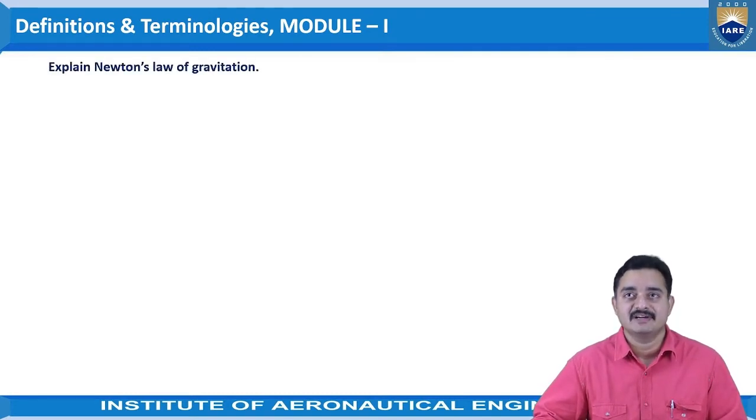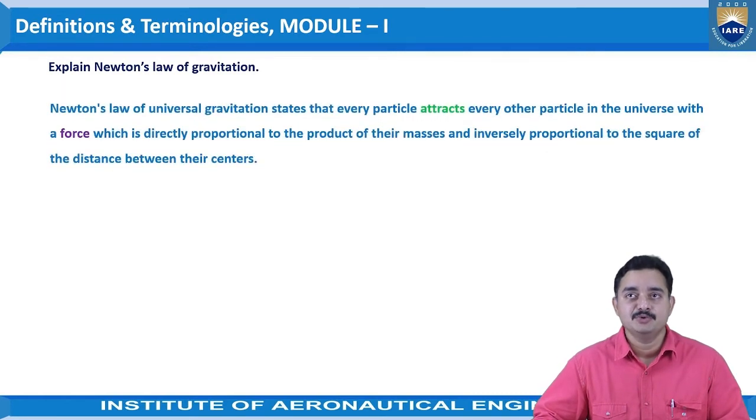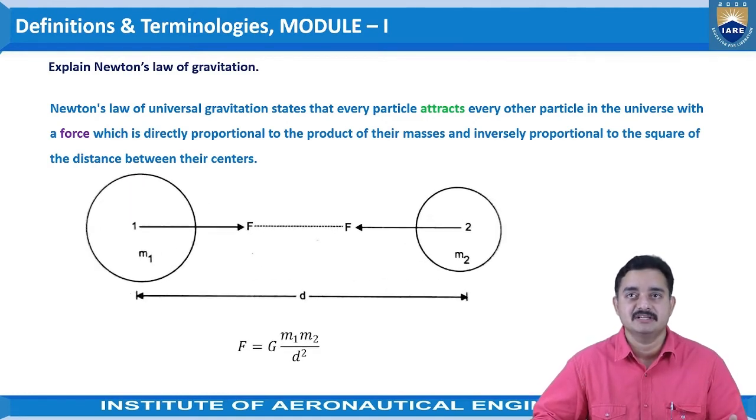Coming to next one. Explain Newton's law of gravitation. So Newton's law of universal gravitation states that every particle attracts every other particle in the universe with a force which is directly proportional to the product of their masses and inversely proportional to the square of the distance between their centers. For the representation, the formula given here is F equals G m1 m2 by d square.